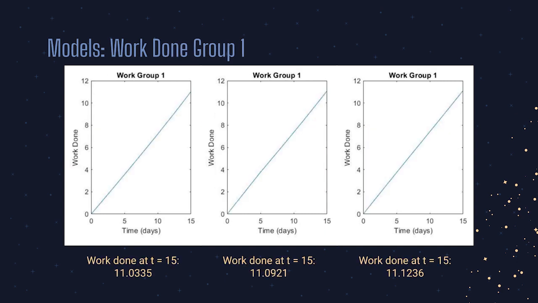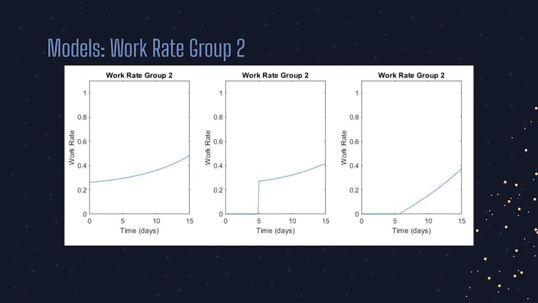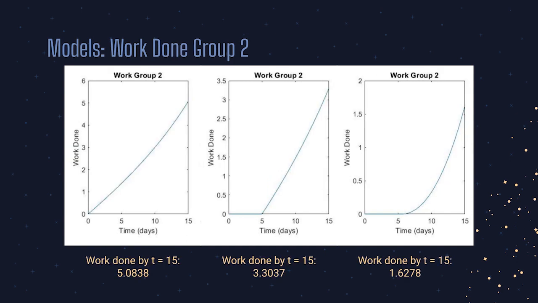As we'd expect from this fairly steady work rate, the total work done is nearly identical for all 3 situations, with the E sub 3 being only slightly higher. The work rate of Group 2 is much lower than Group 1 due to their stress. There is no productivity during the rest period in E sub 2, and with E sub 3, you can see the high stress and low levels of expected productivity cause them to only start being productive at around day 6. The work done by Group 2 in the 15 days ranges from 1.6 to 5.1.